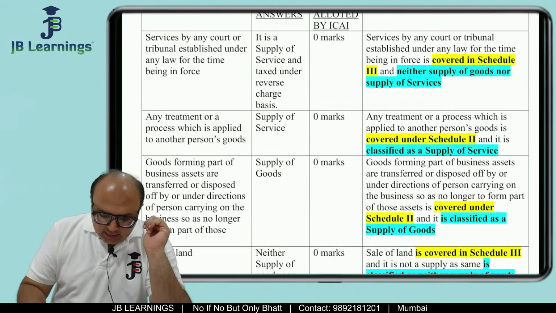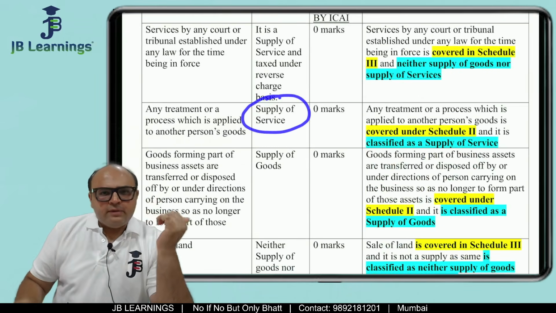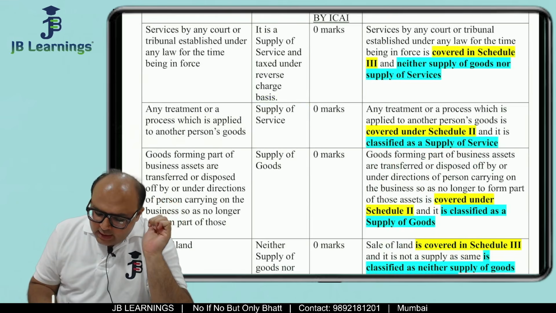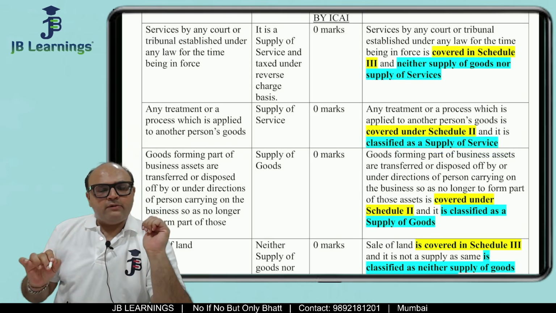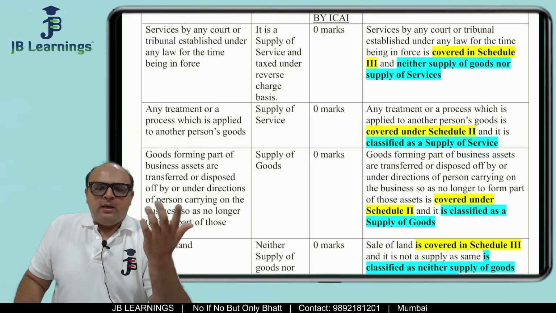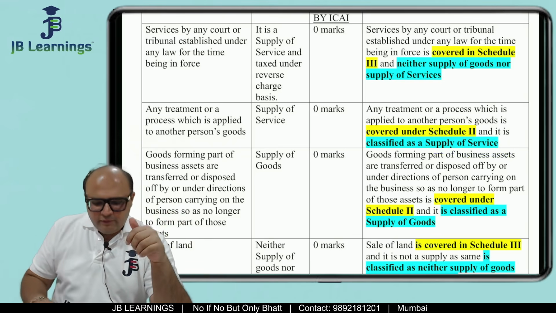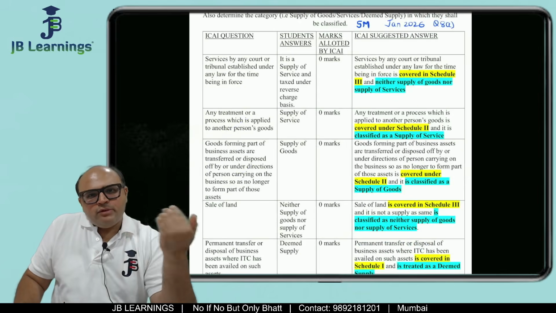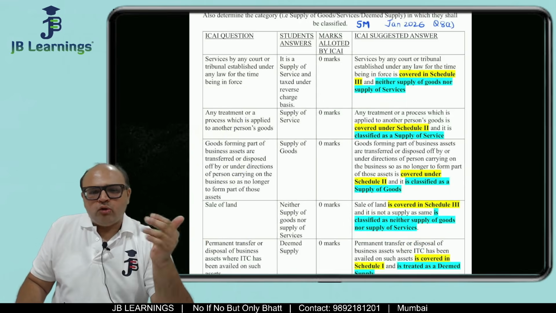So if you see the answer, supply of service, where is the schedule number? Now, only if you say to me, sir, in the model solution suggested answer also there is supply of service, they should have given me a mark. But beta, the question is for 1 mark each. So for 1 mark each, you are supposed to write the schedule number, which you have not written.